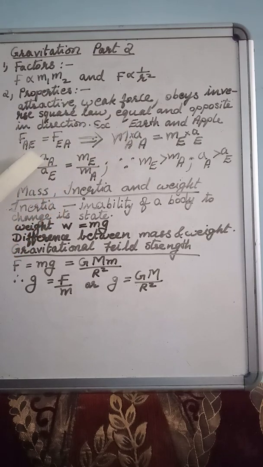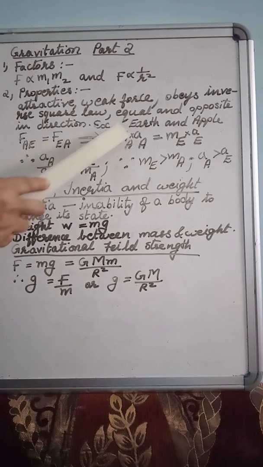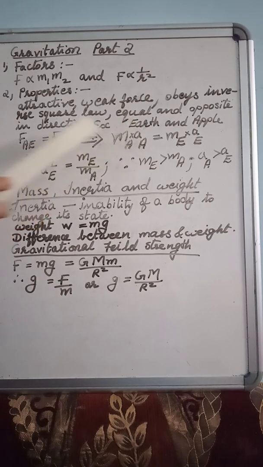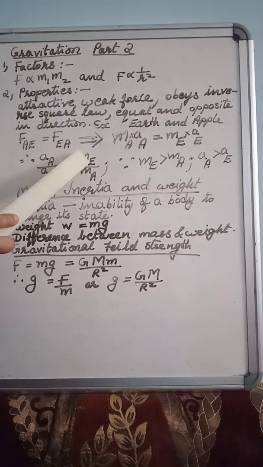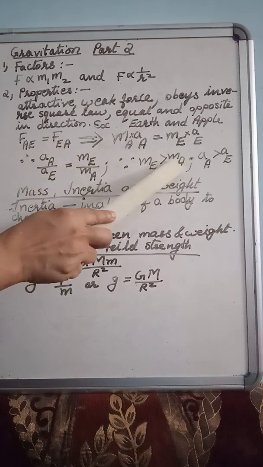mathematically we can write this equation in this form. See children, from this equation we can convert in the ratio form. What is the meaning of this equation? You know, mass of earth is greater than mass of apple.